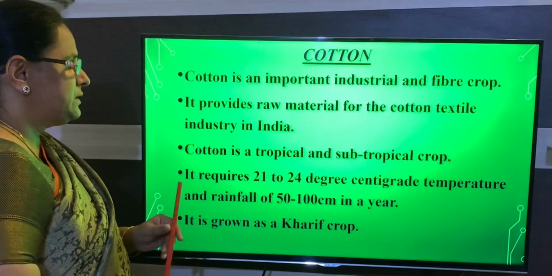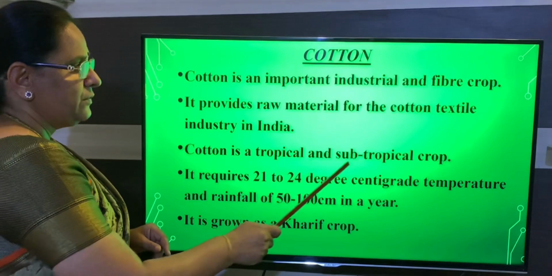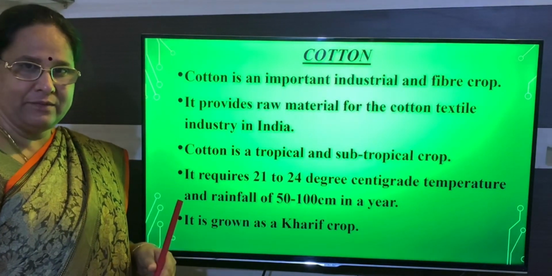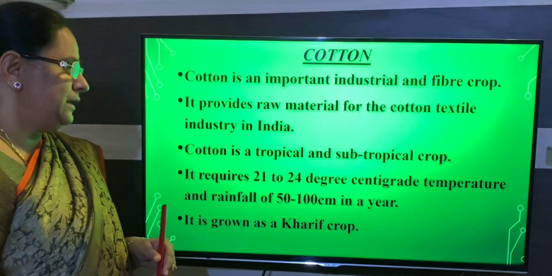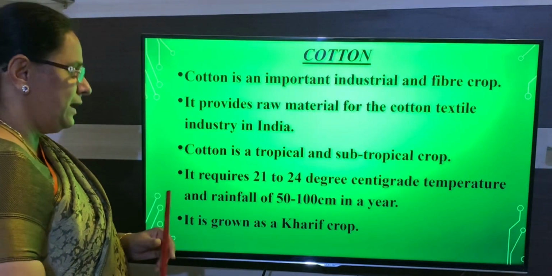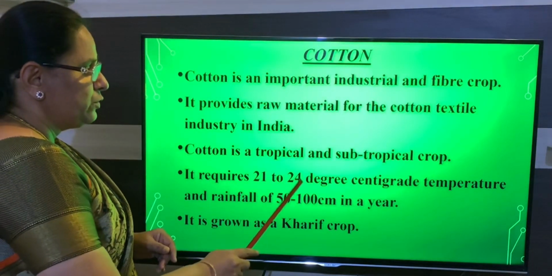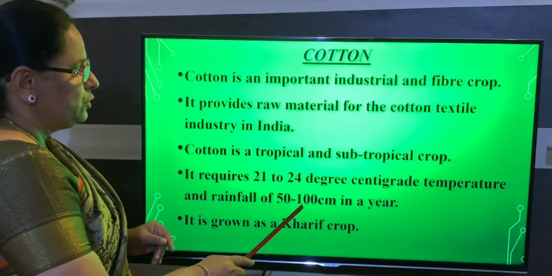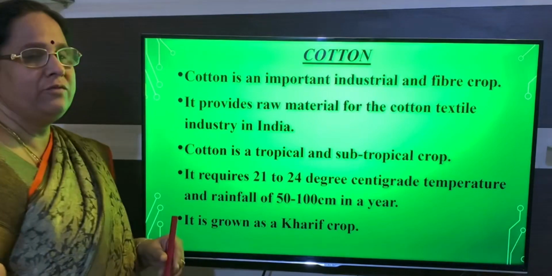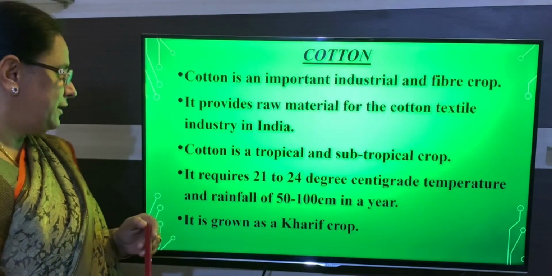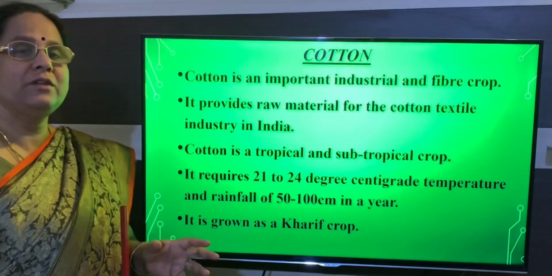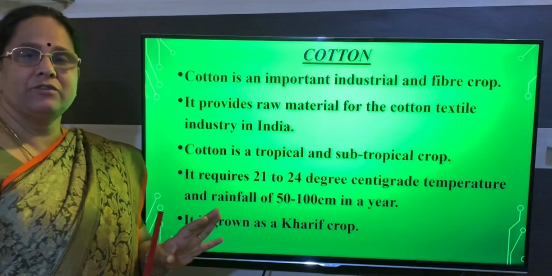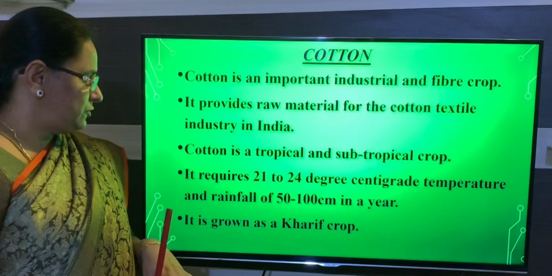It is a tropical as well as subtropical crop, and the temperature it requires is 21 to 24 degrees centigrade and 50 to 100 centimeters of rainfall in a year. And the most important thing to remember about the soil is black soil. The soil required for cultivation of cotton is black soil.